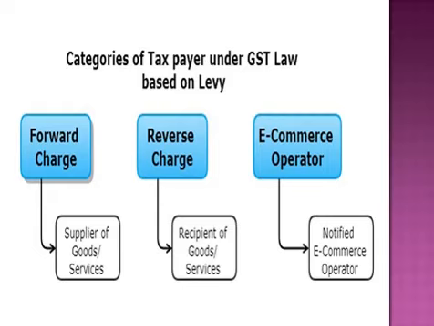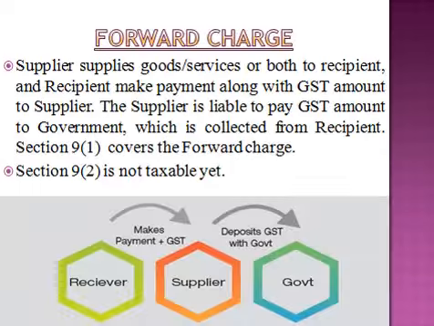Now, on the basis of levy, there are three types of taxpayers under GST law: forward charge, reverse charge and e-commerce operator. In the case of forward charge, supplier has to deposit the GST amount to the government. Under reverse charge, receiver has to deposit the GST amount to the government, and under e-commerce operator, the notified e-commerce operator is responsible for depositing the tax amount to the government.